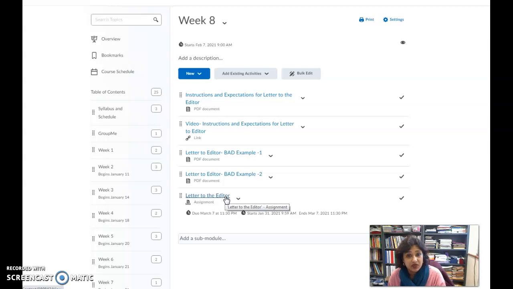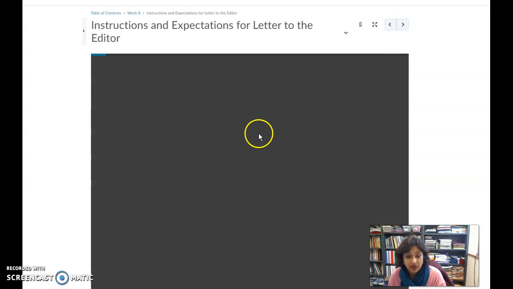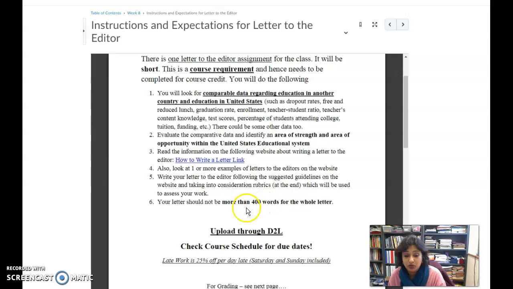It's a very, very short paper, only 450 words from the beginning till the very end of it. If you write more than 450 words, you're going to get your points deducted. So it is actually 400 words, not even 450 words. So you only have 400 words from the top till the end. So you have to be concise and you have to be specific about it. I repeat once again, it is no more than 400 words.